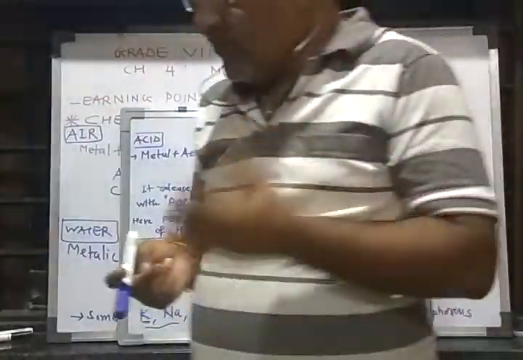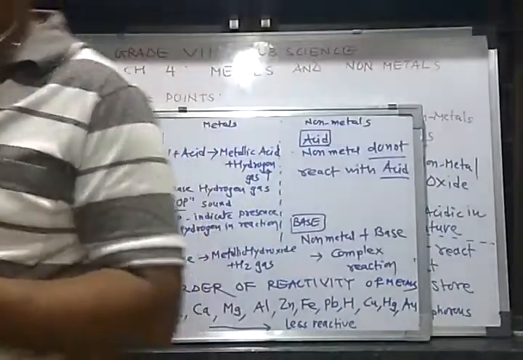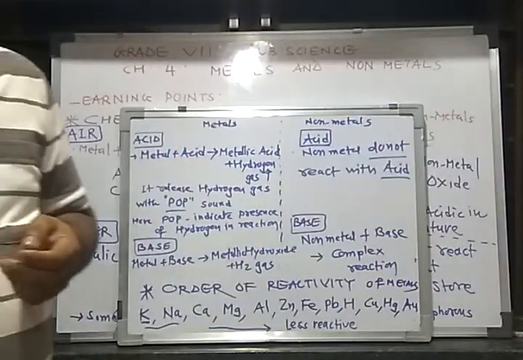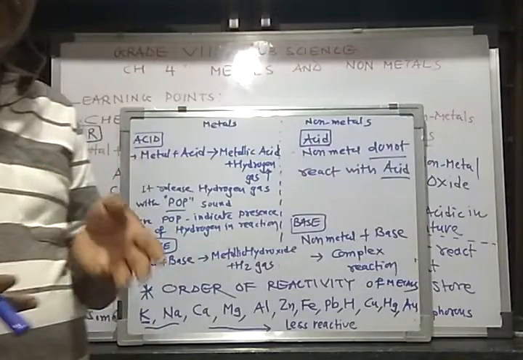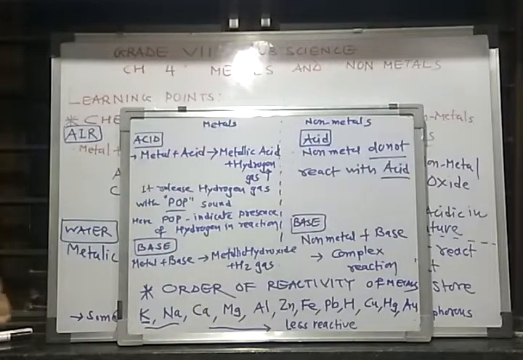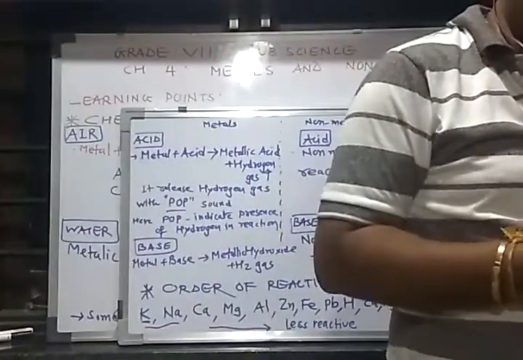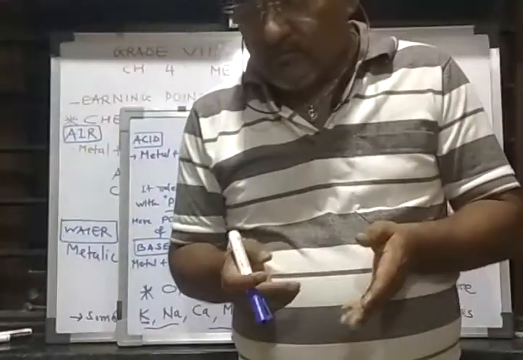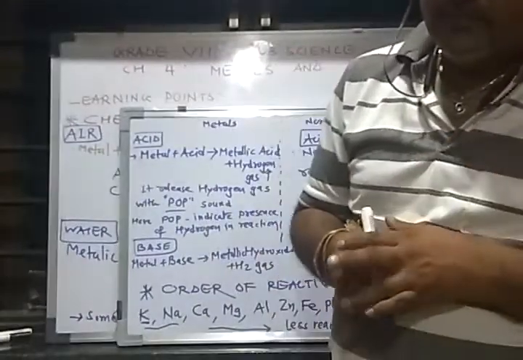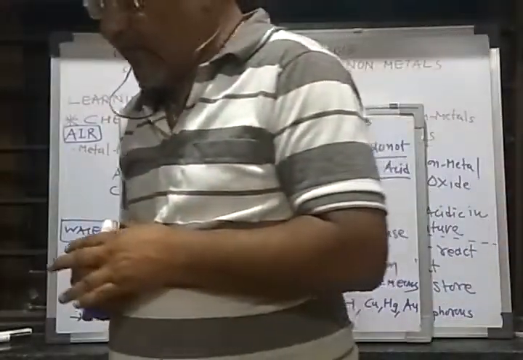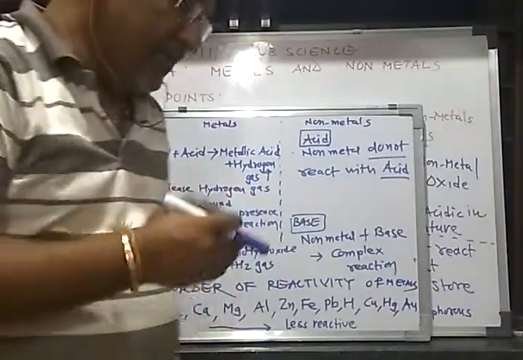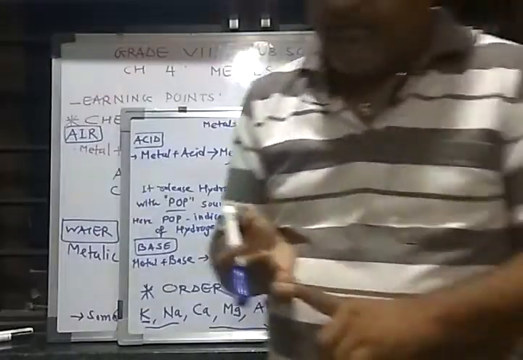Plants prepare their own food in the presence of carbon dioxide. Carbon and oxygen are non-metals, and their compound is carbon dioxide. Then nitrogen is used in fertilizers: NPK, nitrogen, P means phosphorus, K means potassium.